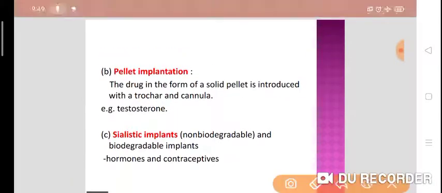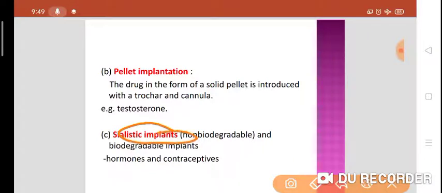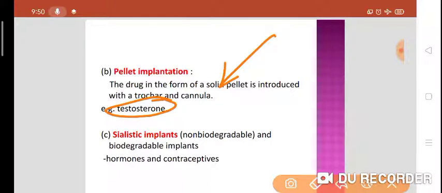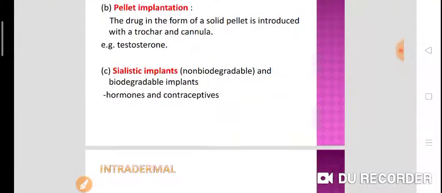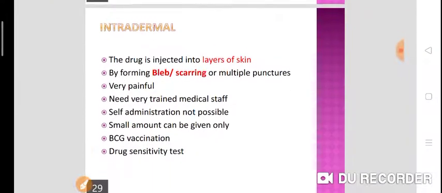Then pellet implantation and cellulosic implants. The drug in the form of a solid pellet is introduced with a trocar and cannula, for example, testosterone. Cellulosic implants are of non-biodegradable and biodegradable types. You can use them subcutaneously for hormones and for contraceptives.